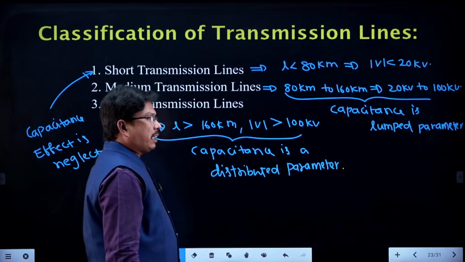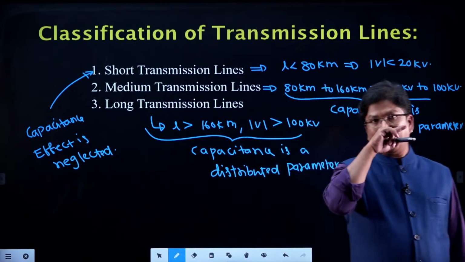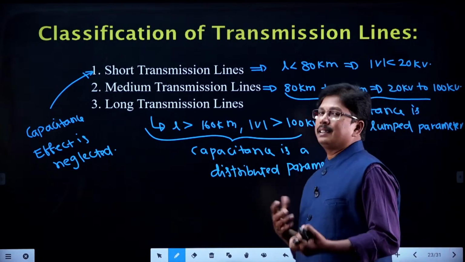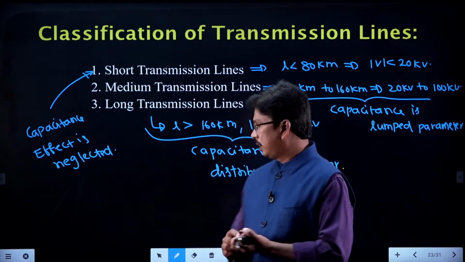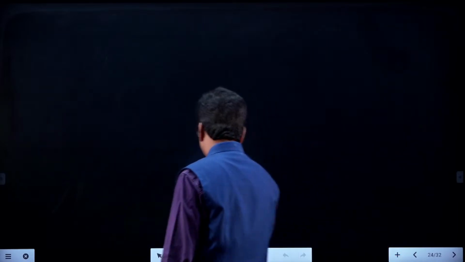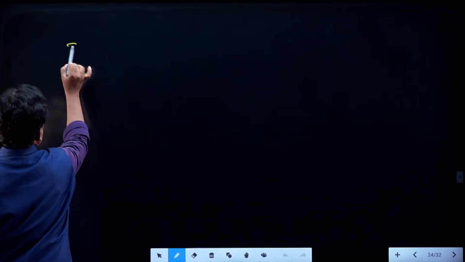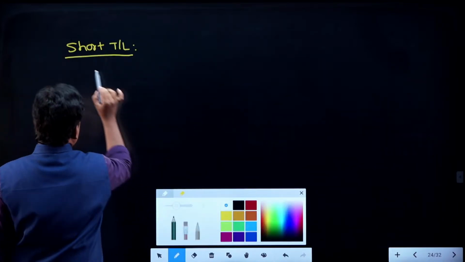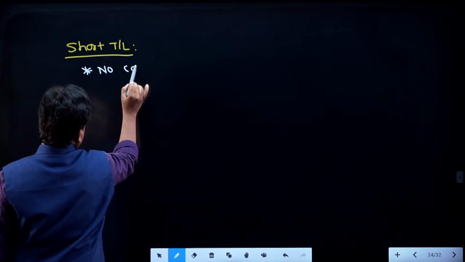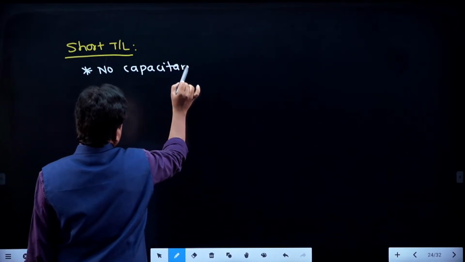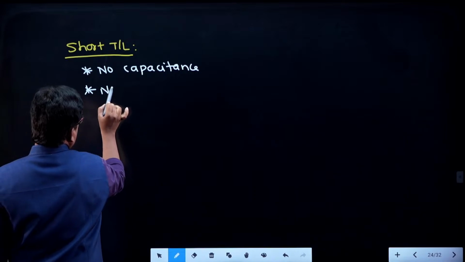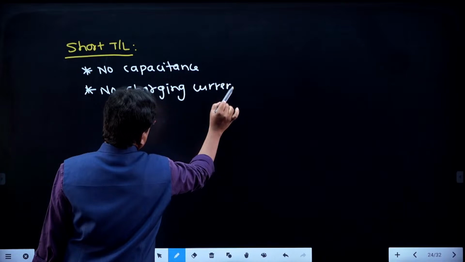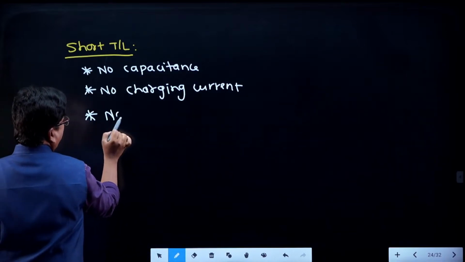So, in case of short transmission line, there is no effect of capacitance, so there is no charging current. Whenever there is no charging current, there is no concept like Ferranti effect in short transmission lines. So, students, in case of short transmission line, we can say that there is no capacitance, so no charging current, and no Ferranti effect.